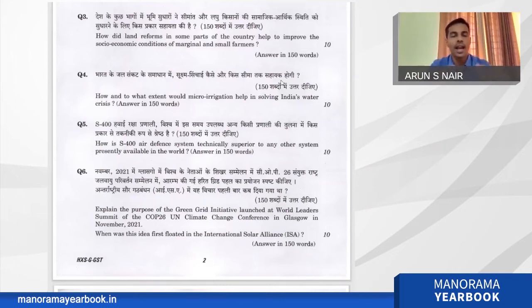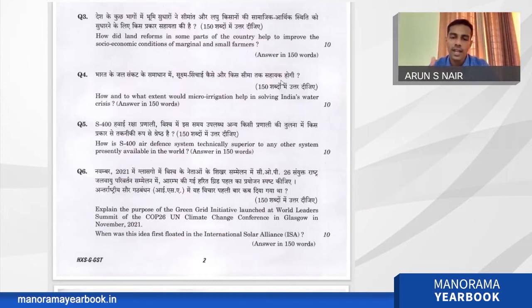A candidate can also use a flow chart, data or reports, because that will increase the authenticity of your answer. Maps can also be used. You can draw a map of India and point out where the water crisis is very prominent, for example in Rajasthan, the central portion of Madhya Pradesh, and Telangana and Maharashtra.